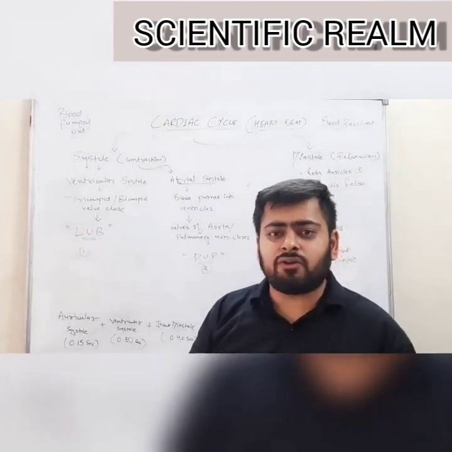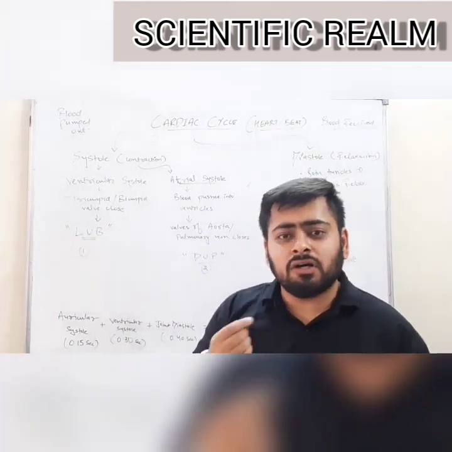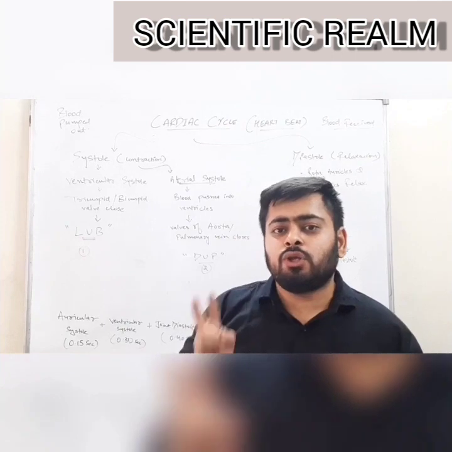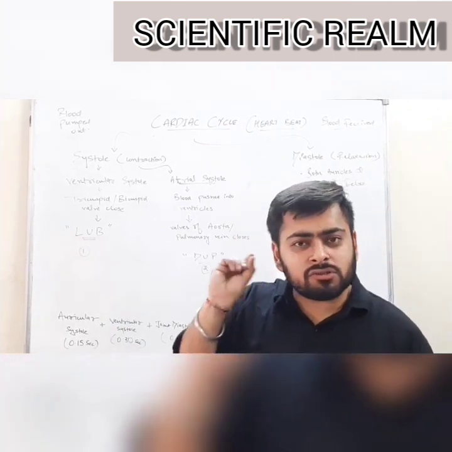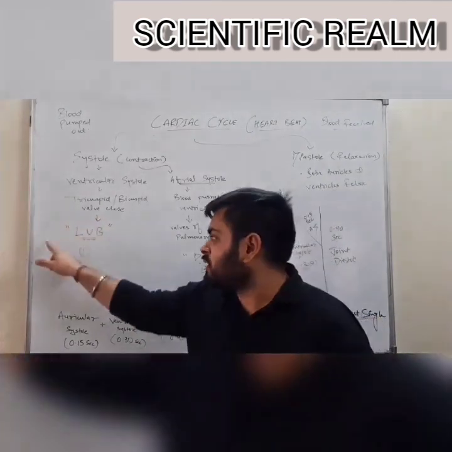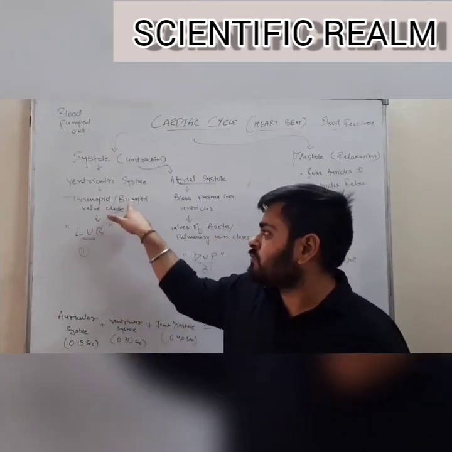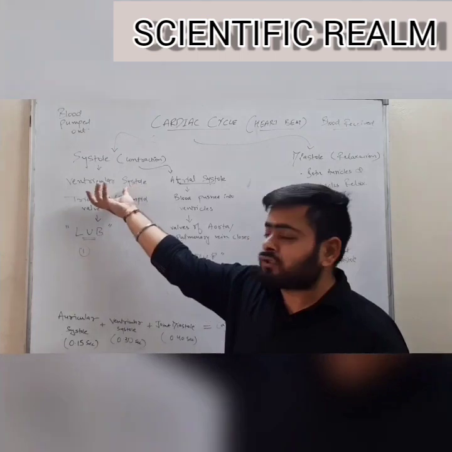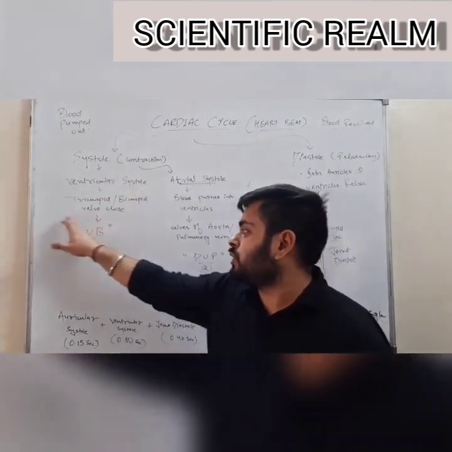If you have ever felt your heartbeat, or heard it in a stethoscope, if you listen very carefully, you will hear two sounds. The first sound, made by the closure of the tricuspid and bicuspid valves because of the contraction of ventricles, is known as lub.